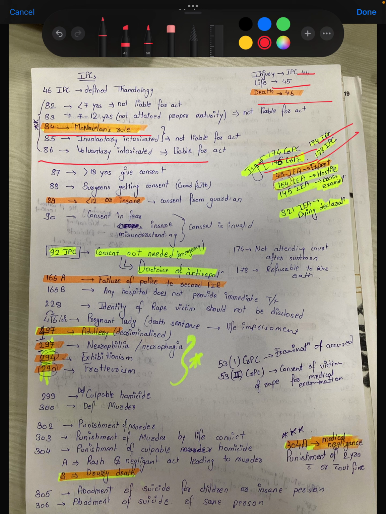Then here comes 166A, that is failure of the police to record FIR. 166B, any hospital does not provide immediate treatment.